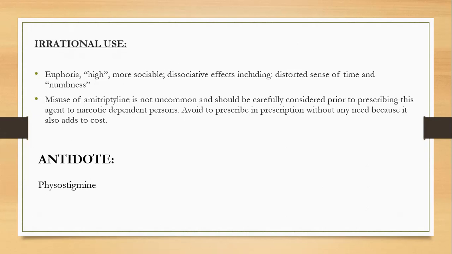We should avoid prescribing without any need. Antidote: if a person is overdosed with amitriptyline HCl, physostigmine is used as an antidote.